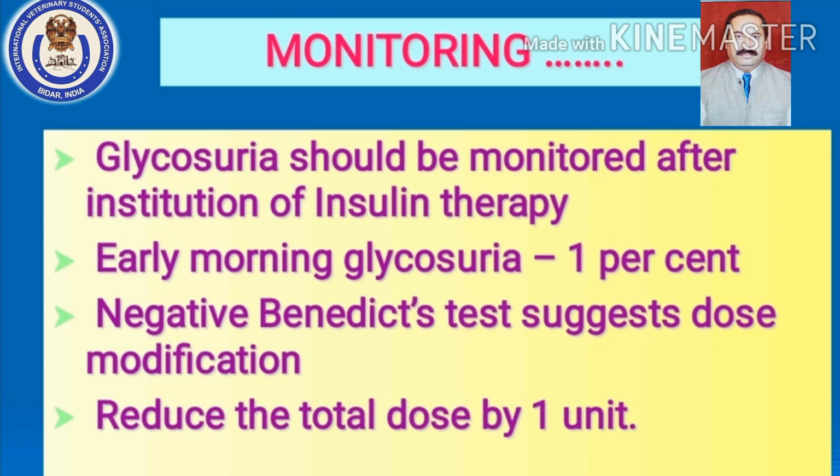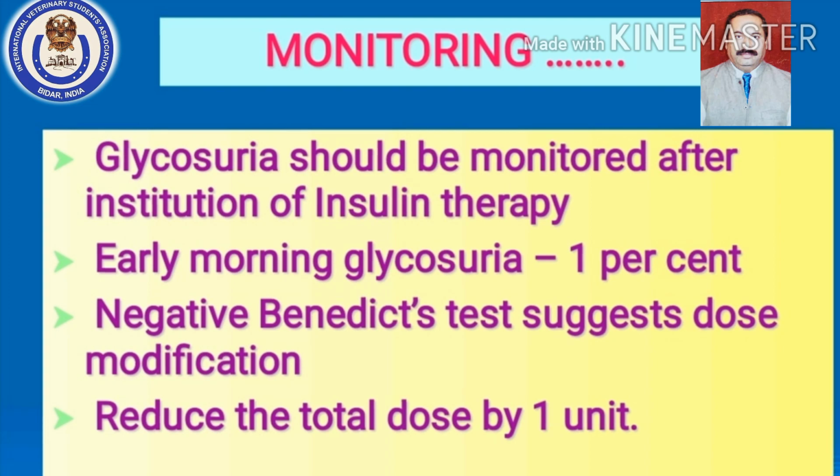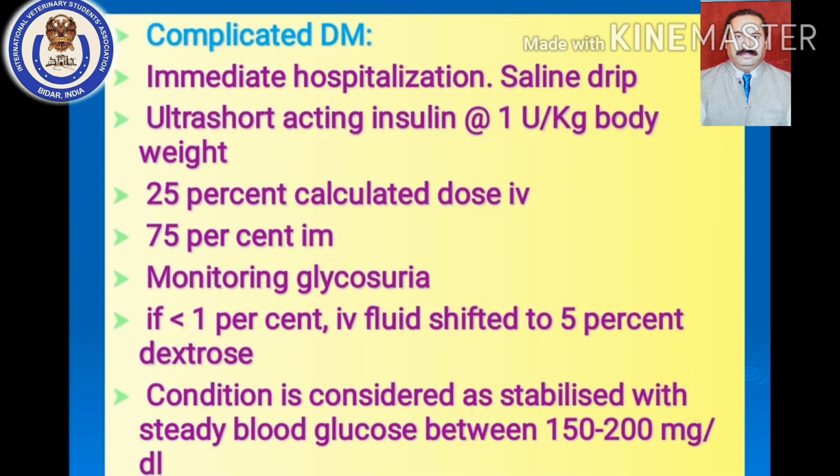Okay, so this has to be always kept in mind. It is not like you give 0.5 units and forget it. You have to monitor it for at least 1 to 2 weeks to see what is going on. Okay, so that is what they call dose modification in the requirement of insulin in a diabetic patient. So you have to keep this in mind.